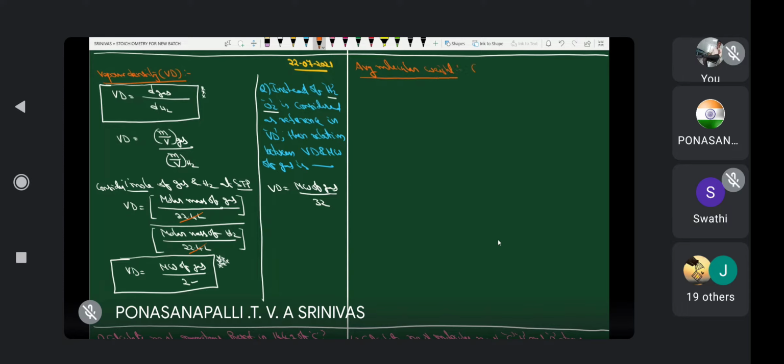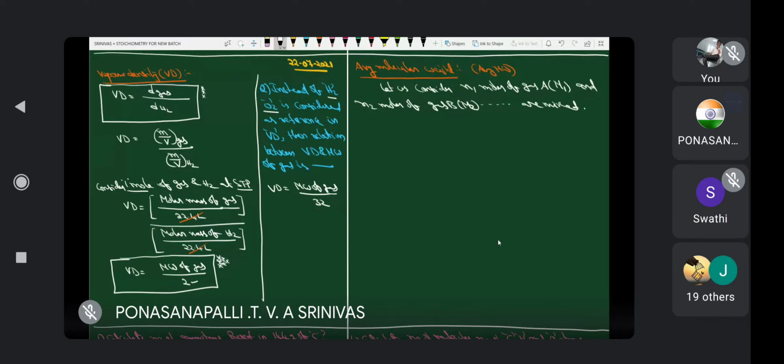Now let us consider N1 moles of gas A with molecular weight M1, and N2 moles of gas B with molecular weight M2, and so on, are mixed.